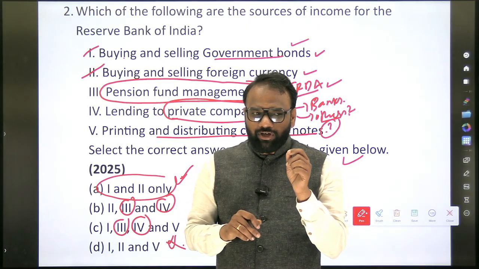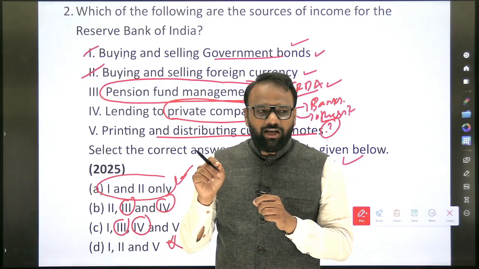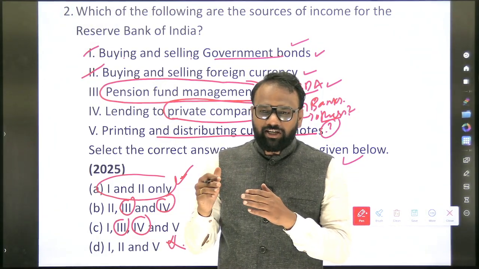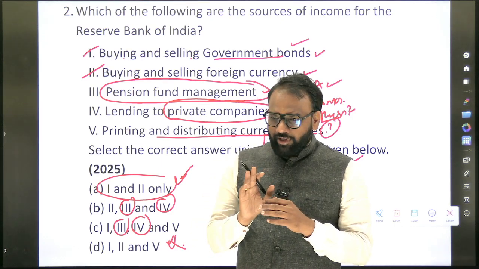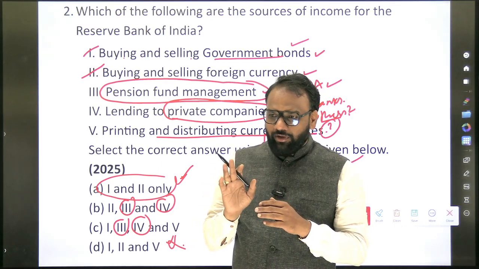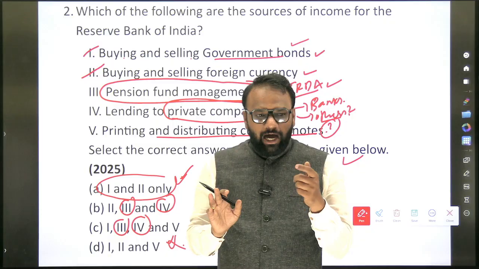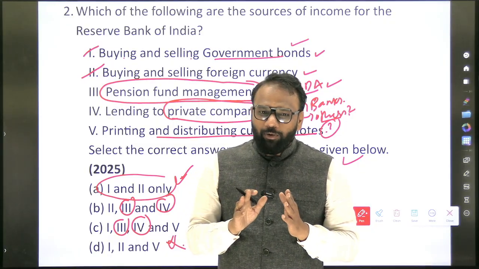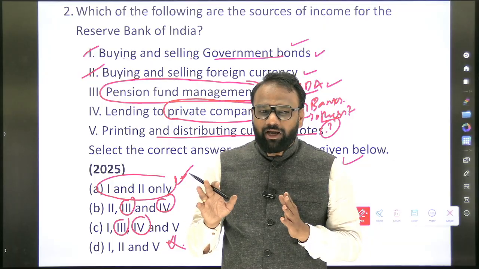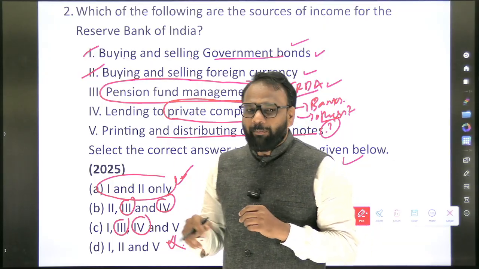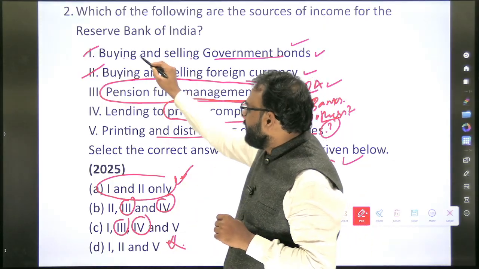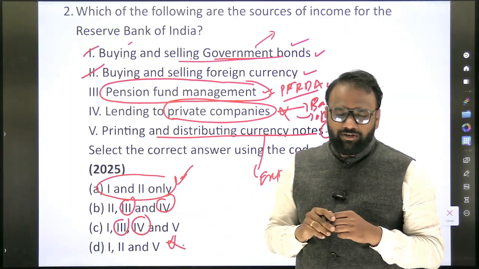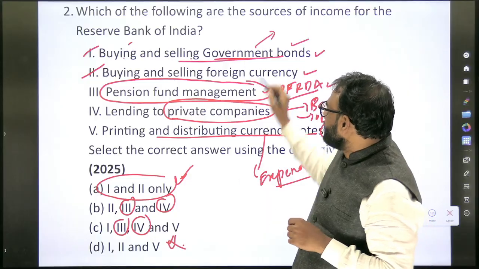We have discussed a term called deficit monetization. If you are not present in that class, you can go back and watch that video, the deficit monetization related video. Previously RBI used to participate in the primary market and purchase government bonds. But now RBI will not participate in the primary market and purchase government bonds. RBI will participate in the secondary market and it will buy and sell government bonds. So this is very important.